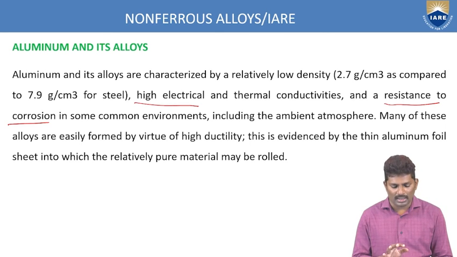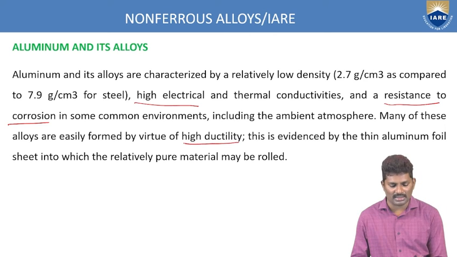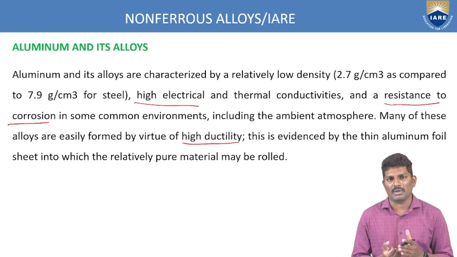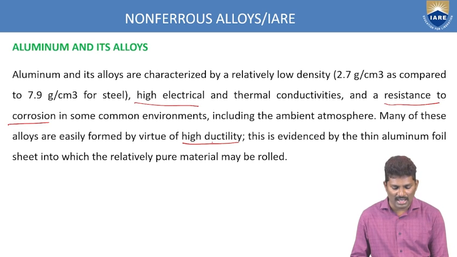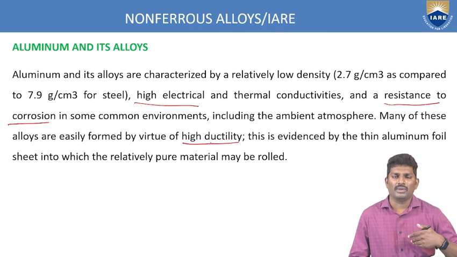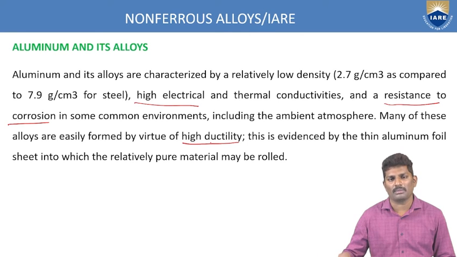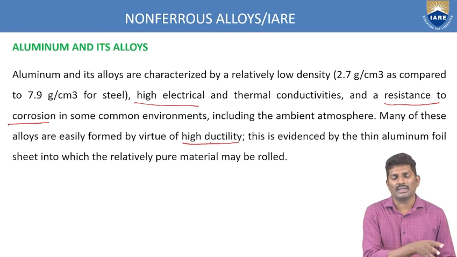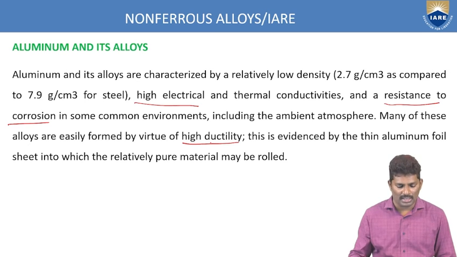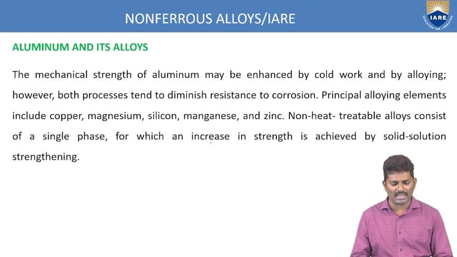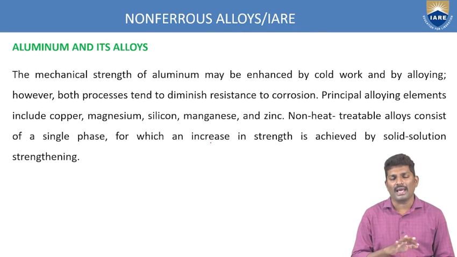And what are the applications here? High ductility, high thermal conductivity, and high electrical conductivity. Depending upon the application, you can use these. What we have discussed in the previous slides, based upon those mechanical properties and applications, we can try to use those grade-differentiated alloys. The mechanical strength of aluminum can be enhanced by cold working. All these non-ferrous alloys are enhanced with the cold working process only, whereas with the ferrous alloys, we use the hot working process.